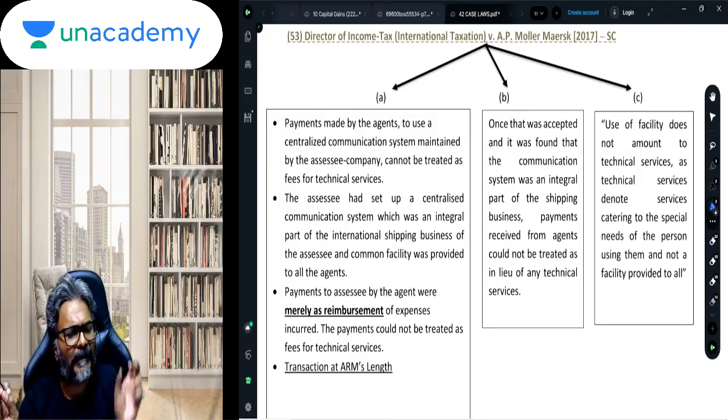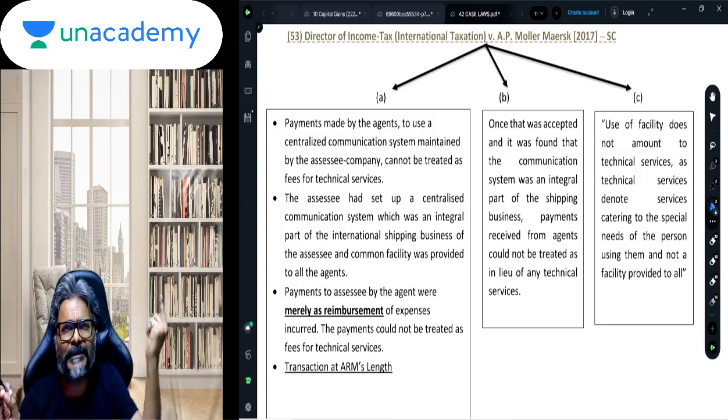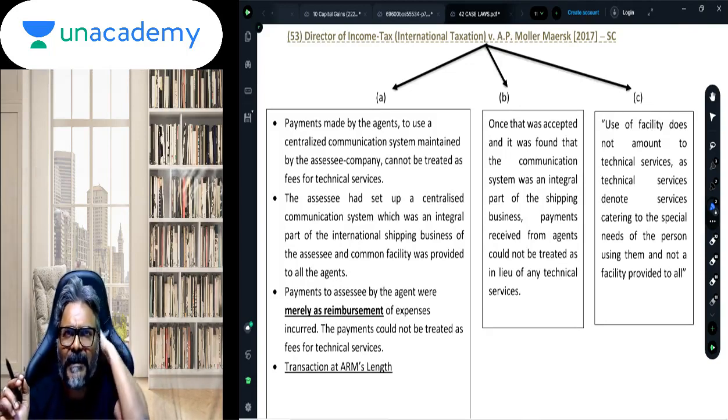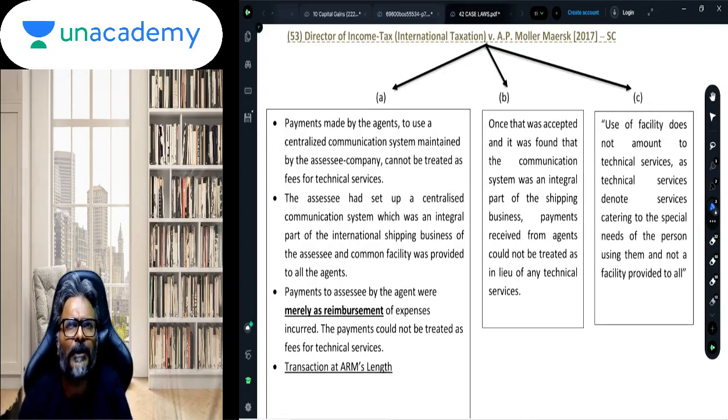It was merely a reimbursement of the expenditure incurred, and the reimbursement was at arm's length, meaning whatever cost was incurred by us, that is what we are asking from you. We are not making any profit out of this activity. So that is merely a case of reimbursement. Whatever fees were charged on us by the consultant, that is what we are reimbursing from you. So therefore, this was held as not a payment towards technical service.